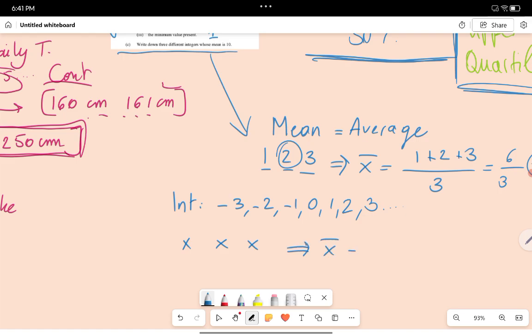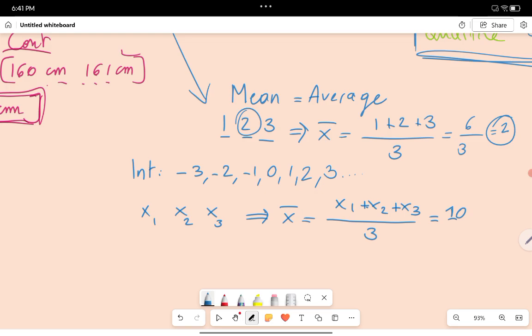So the mean will be the sum of the 3 elements, x1, x2, x3, so x1 plus x2 plus x3 divided by 3, because we've got 3 elements, and this must be equal to 10.